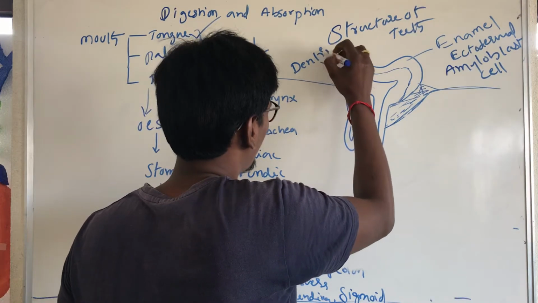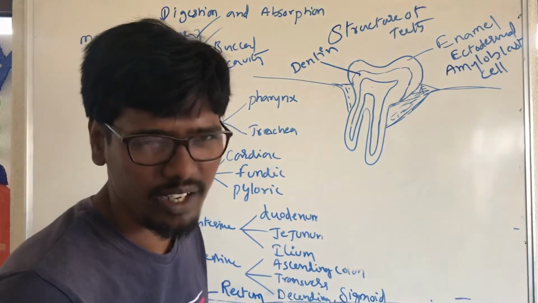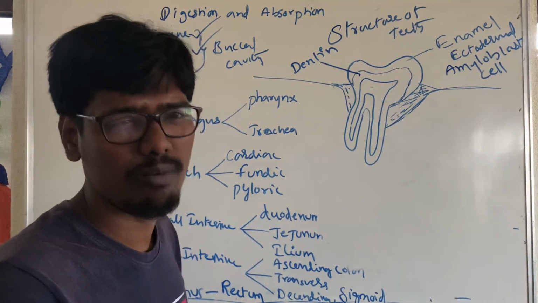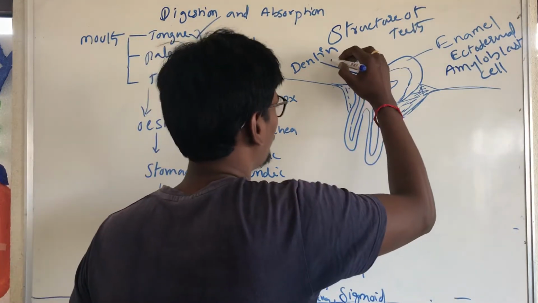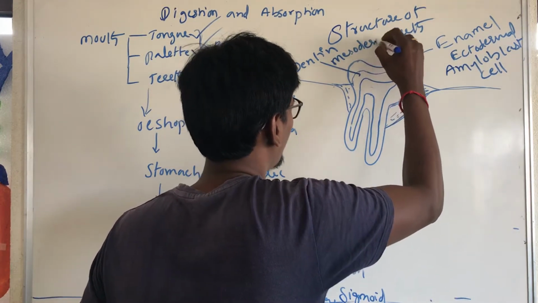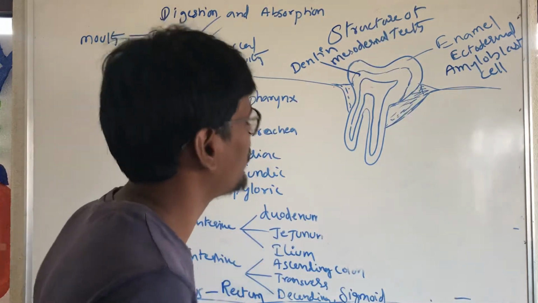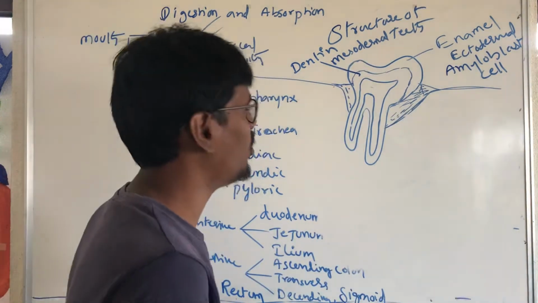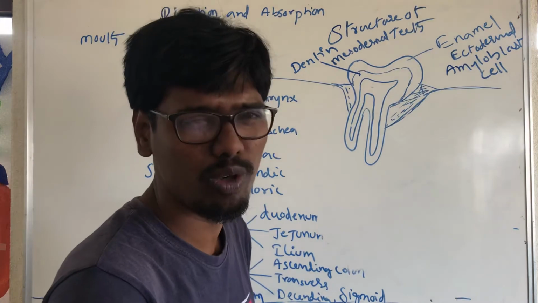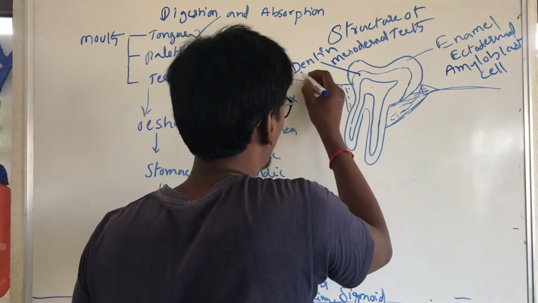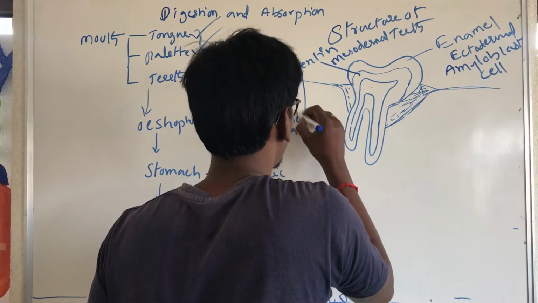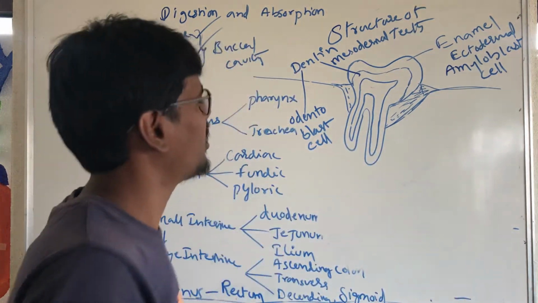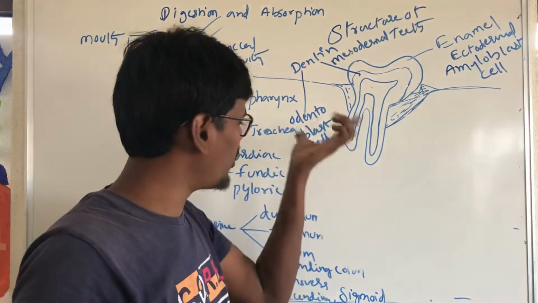The inner layer is called dentin. Dentin is derived from mesodermal origin. The mesoderm is derived from odontoblast cells.